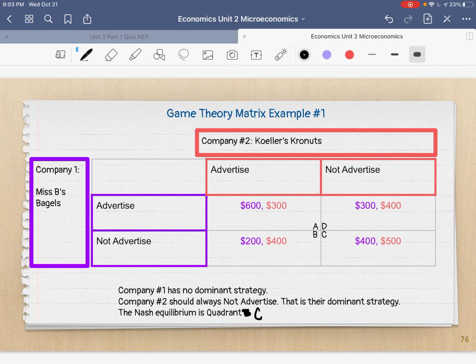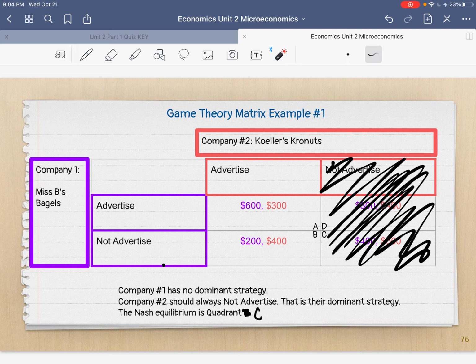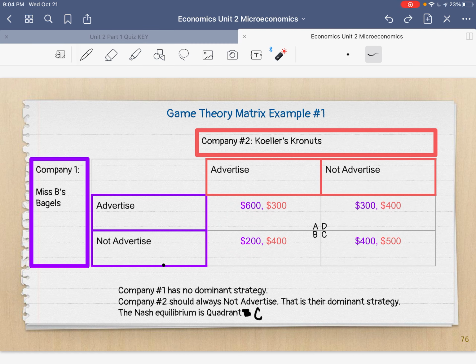So let's look at her options when it comes to advertising and not advertising when the other company, my company, does advertise. So let's not even look at this box. We're not even paying attention to it, okay? If I advertise, what are Miss B's options? She can advertise and make 600 or not advertise and make 200. Obviously 600 is bigger than 200, so she should do this option. So I'm going to take my pen or my pencil or my highlighter, and I'm going to highlight that 600 because that's her best option in this column, okay?